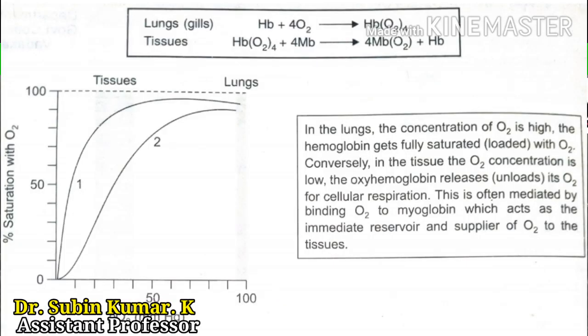Hemoglobin contains four heme units. The structural change in one subunit of hemoglobin on oxygenation of one heme is communicated to the other heme subunits.